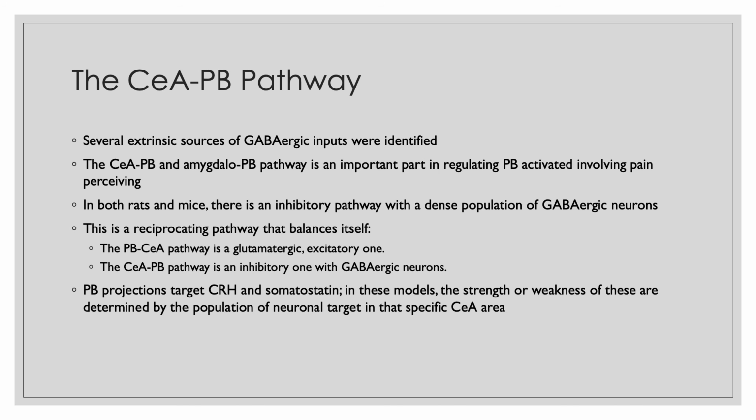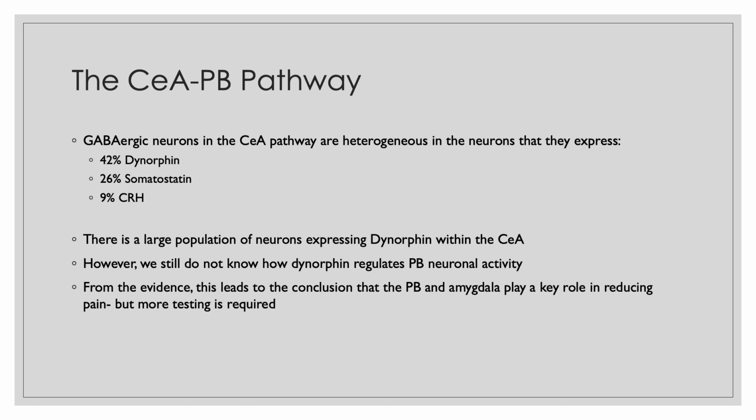So what we learned from the CEA-PB pathways is that it is a reciprocating pathway that balances itself out, with the PB-CEA pathway being an excitatory one and the CEA-PB pathway being an inhibitory one. We now know that the GABAergic neurons in the CEA pathway contain 3 different neurons. There's a large population of neurons expressing DYN within the CEA, however, we do not know how that regulates PB neural activity.